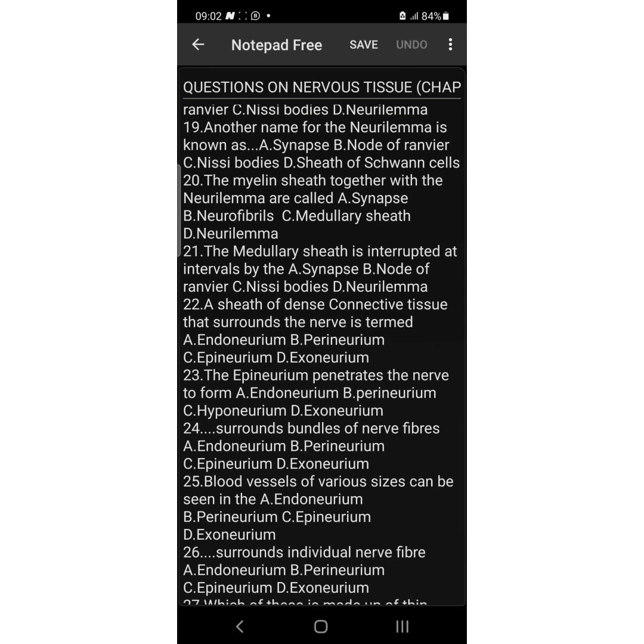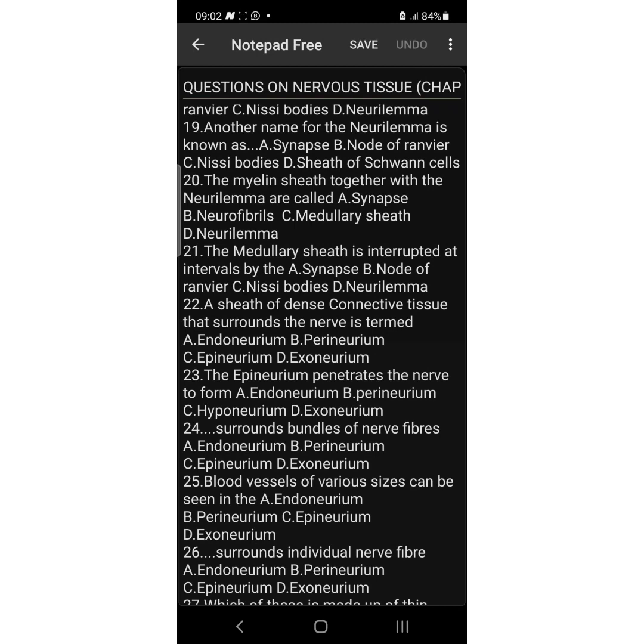The medullary sheath is interrupted at intervals by the dash. Could it be the synapse? Could it be the node of Ranvier? The answer is the node of Ranvier. The node of Ranvier is that part that interrupts the medullary sheath.